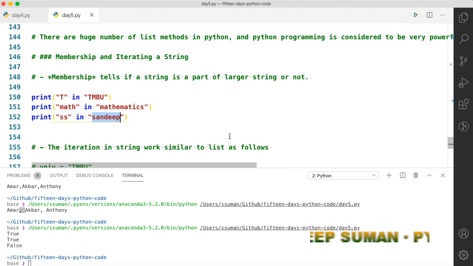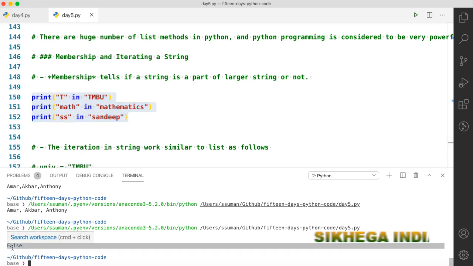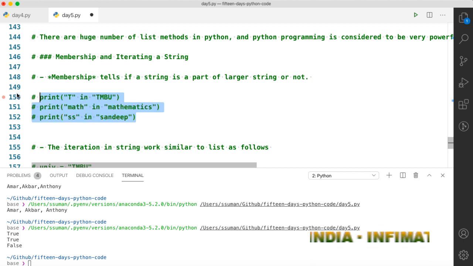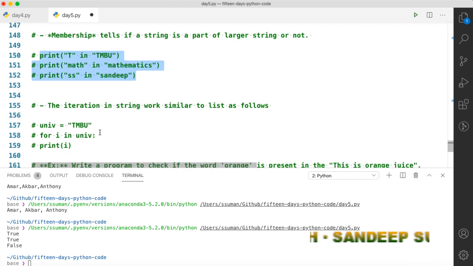This is very easy and very intuitive as well. You can see that the first two are true while the third one is false. In this way you check whether some substring belongs to a bigger string or not. You can also use the find method, but you have to check whether the output is positive or not. But this method is very direct.